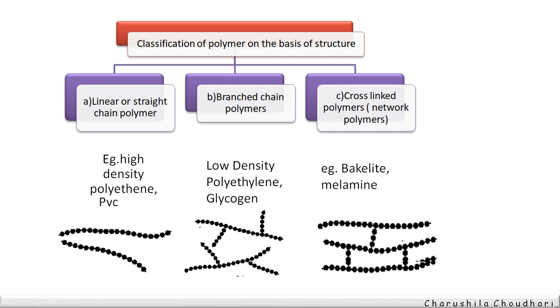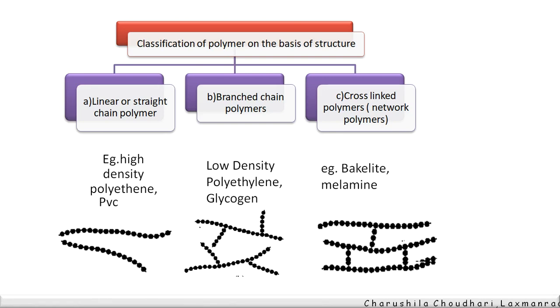Now see, in the case of linear polymers, all these monomers are joined together and form the chain. In the case of the next type, branched chain polymers, the monomers not only combine to produce a linear chain, but also form branches of different length along with this main chain. As they form branching, these are referred to as branched chain polymers. Due to that branching, they form low density polymers. Example: glycogen. Polythene is an example for both linear and branched, according to density. If it is straight chain polythene, it has a higher density, and if it gets branched, it forms low density polythene.